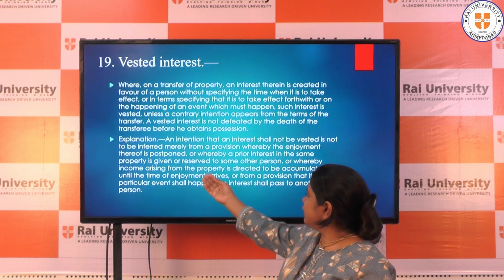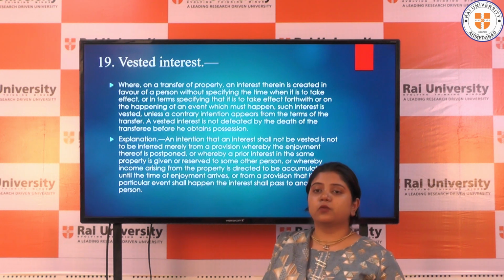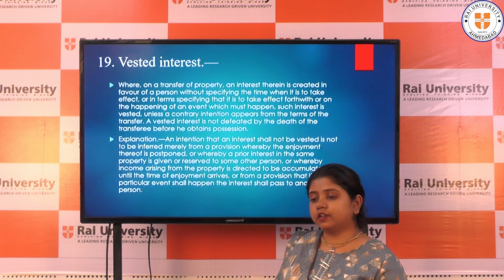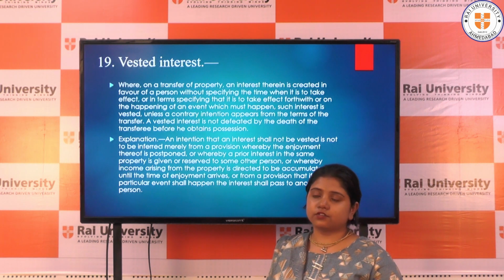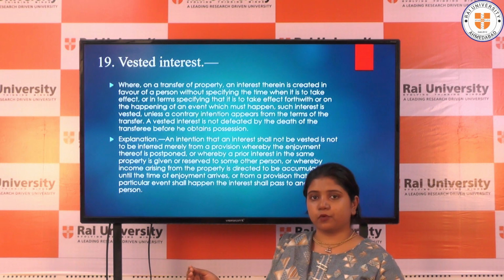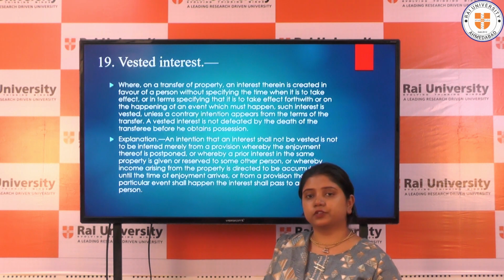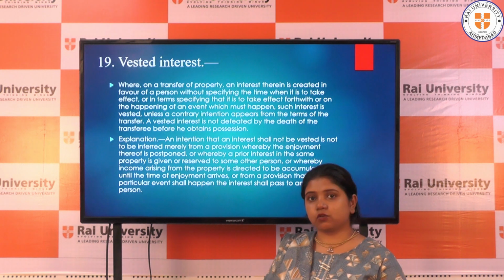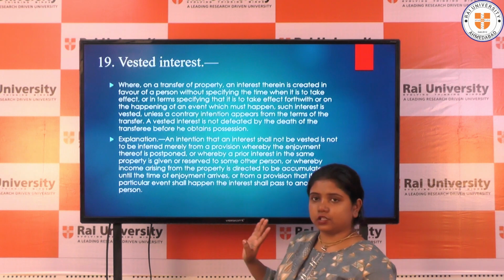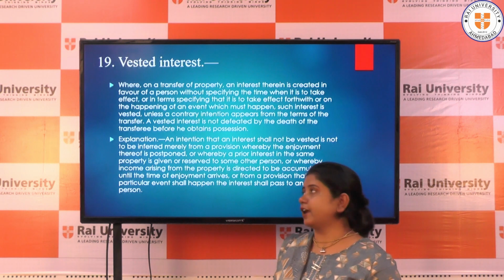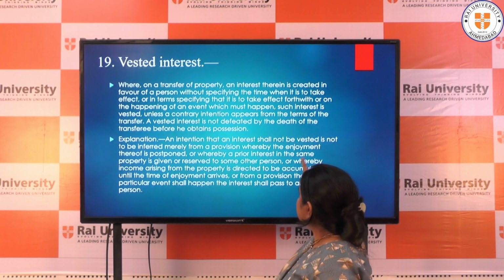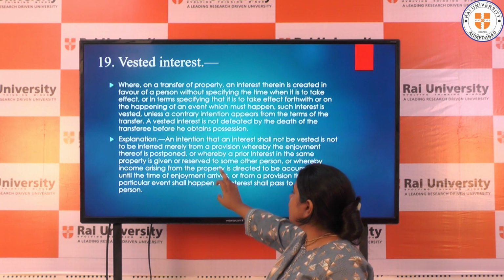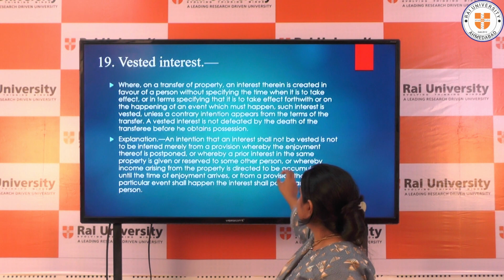If the enjoyment is postponed, as we have already read, a future transaction is a vested interest. So if the enjoyment is postponed by 3 months, in that case also it is not defeated. The vested interest will be there. Next is where a prior interest in the same property is given or reserved for some other person.